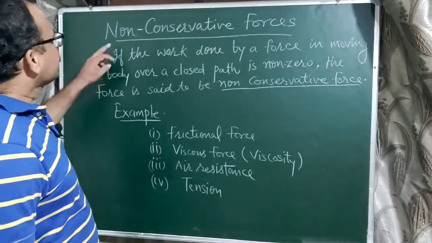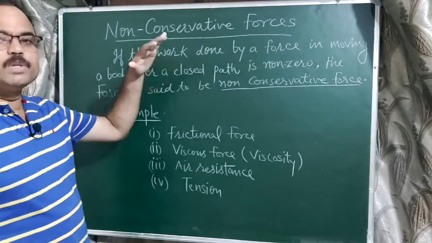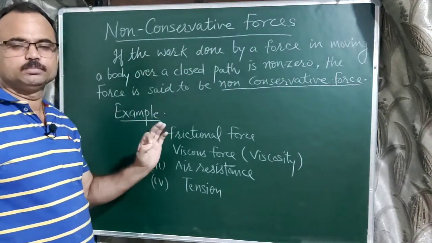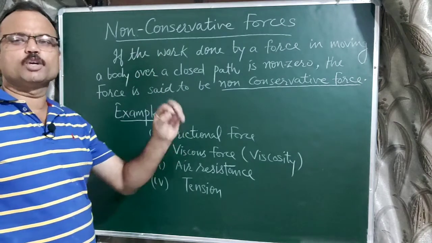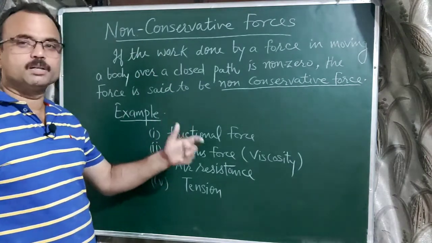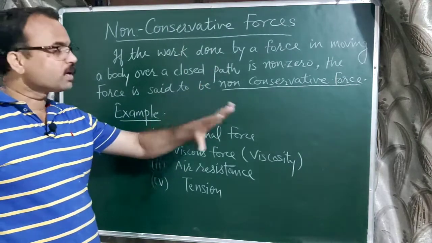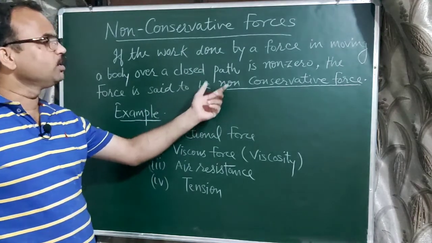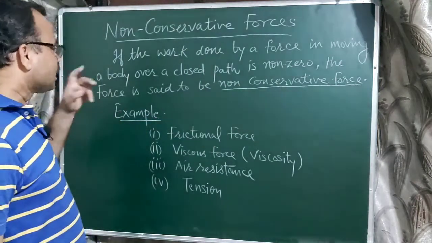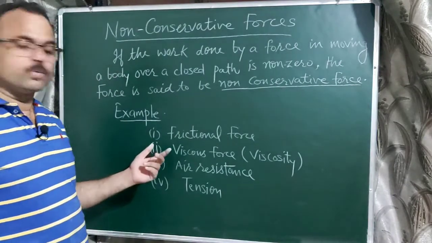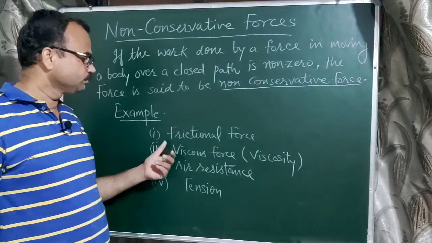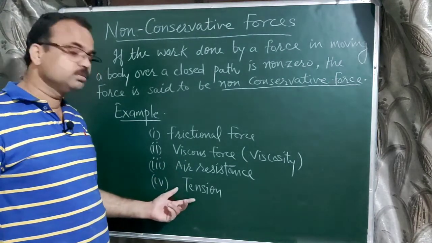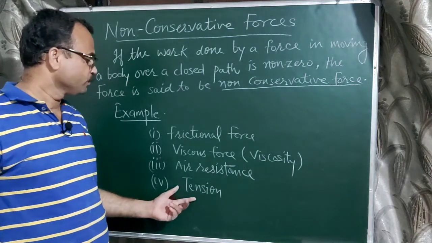Let us now discuss the non-conservative forces. If the work done by a force in moving a body over a closed path is non-zero, then it is non-conservative. In the general case, in a closed path the work done equals 0 because the displacement is 0. But if in a closed path the work done is non-zero, it means the force acting on that body is a non-conservative force. Examples of non-conservative forces are: first, the most popular example, frictional force; second, viscous force; third, air resistance; and fourth, tension, meaning normal force.